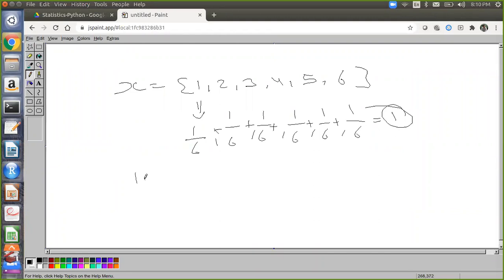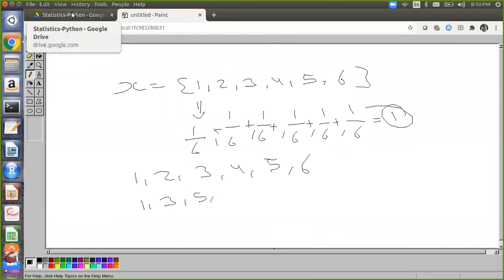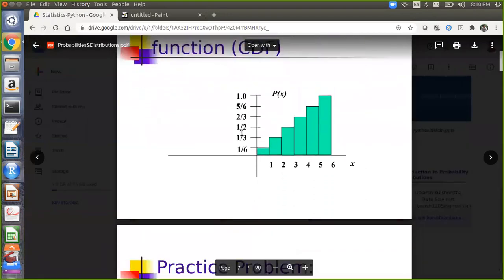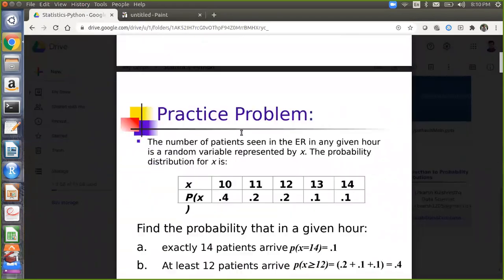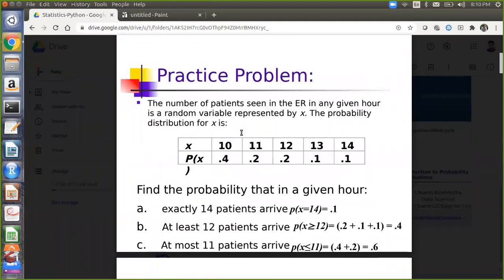So for example, if you have the numbers 1, 2, 3, 4, 5, 6, then 1 plus 2 is 3, 3 plus 3 is 6. Like this, when you keep on adding the numbers to the previous number, it is called cumulative. So we have cumulative, we have probability mass function. Now I'll show you one practice problem.